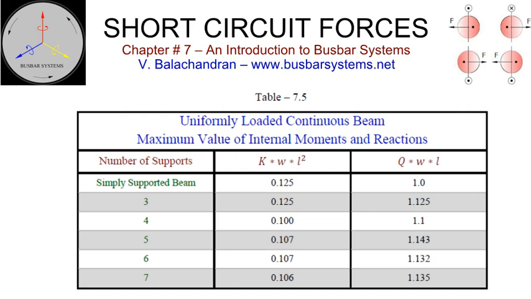The reaction at the supports of a continuous beam is higher than that for a simply supported beam. For a 3-support beam with 2 spans, the reaction in the middle support is 25% more for the continuous beam than that for a simply supported beam. The maximum internal moment and reaction force occurs when the beam is supported on 3 insulators. The reactions and bending moments are detailed in Table 7.5.